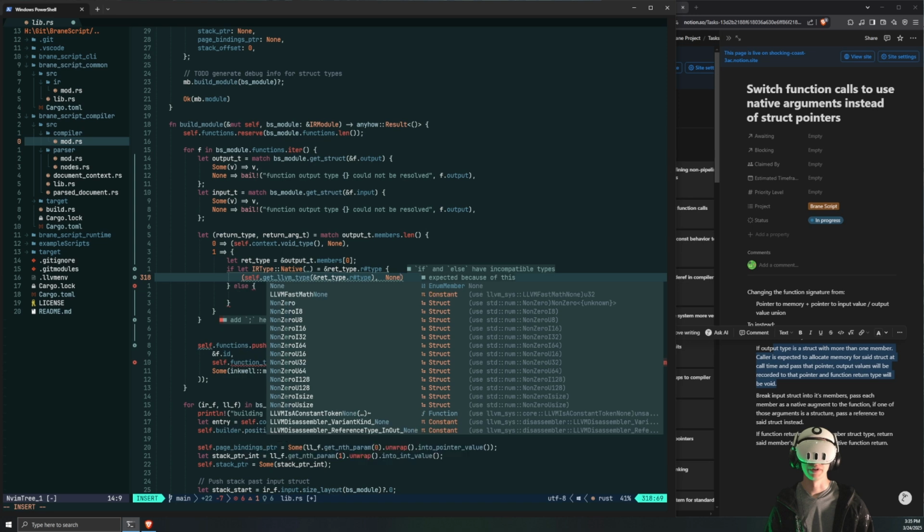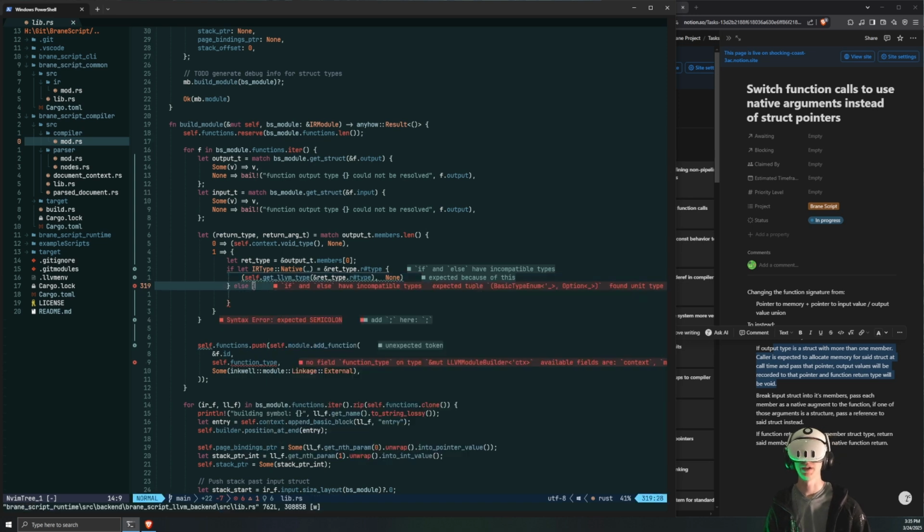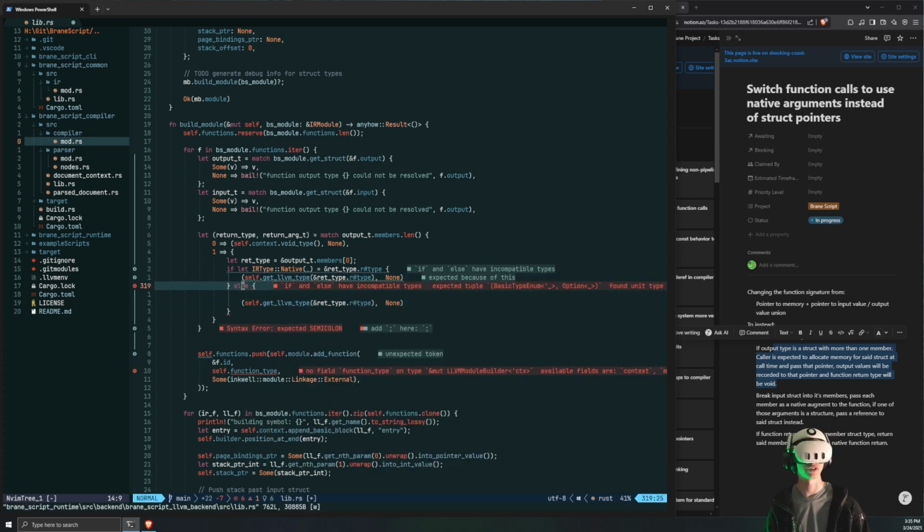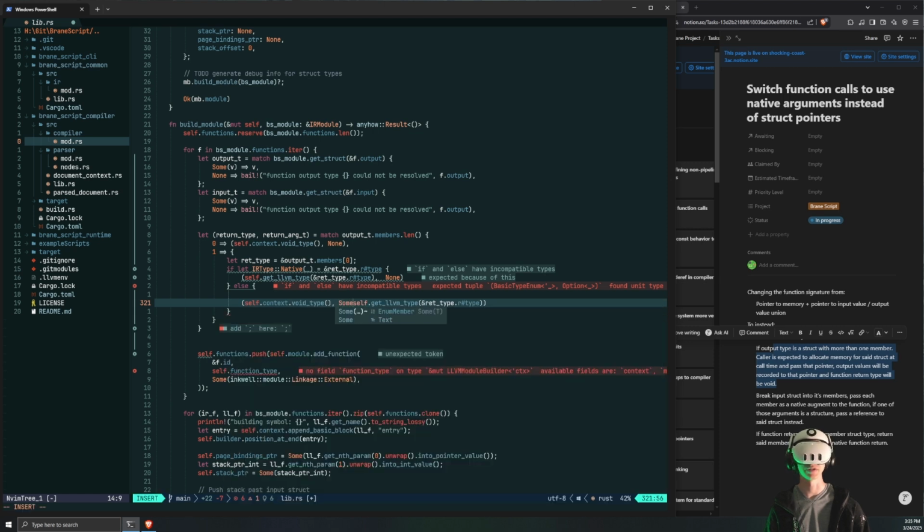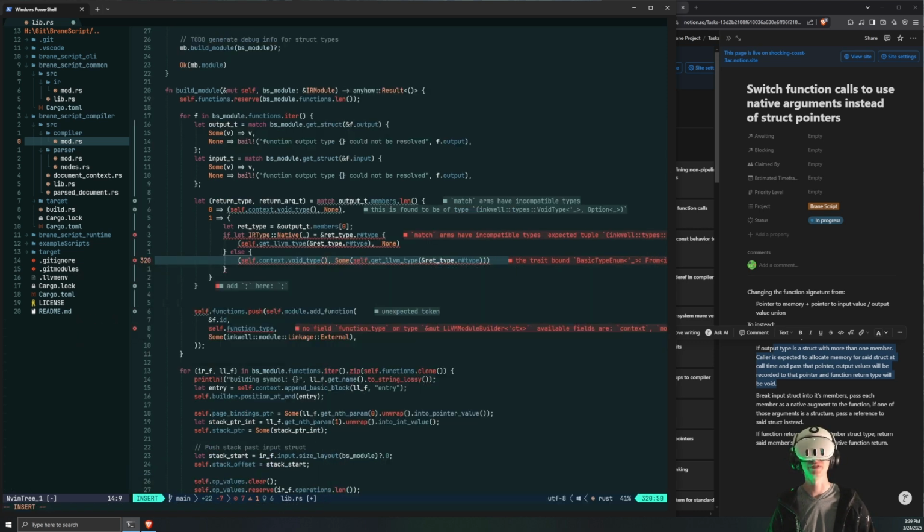Then we also throw a none into that branch, but in the case of there actually being a value, we want to swap these, so instead we do a self context void type, and in the second value we return a sum, and it is always going to be a 32 pointer type. Okay, it's not implemented, so I do need to manually turn this into a basic type enum.